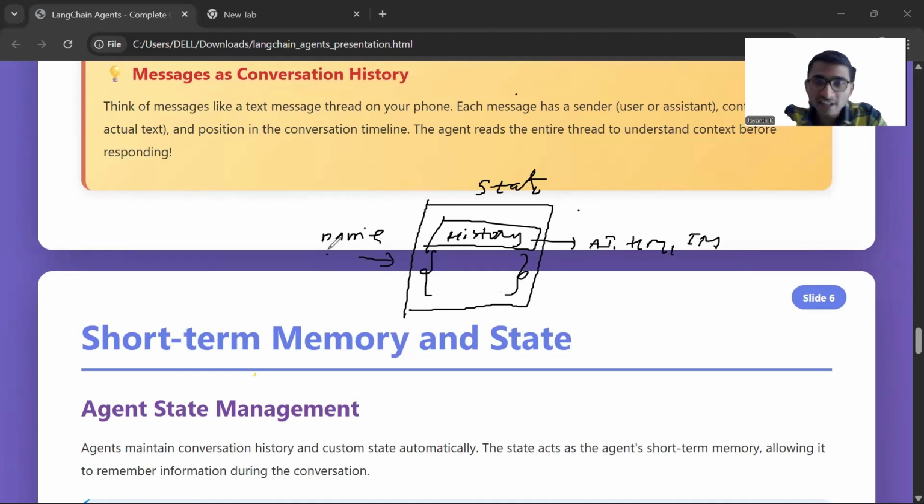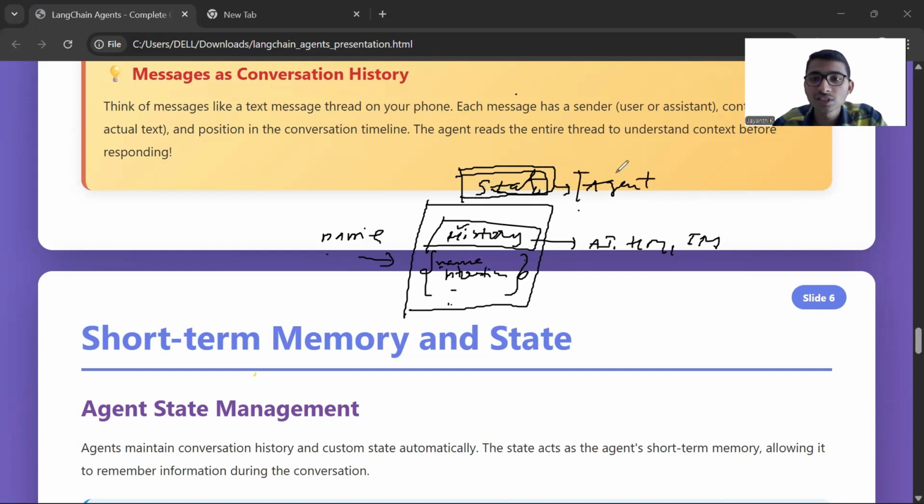Because sometimes you go to ChatGPT again, and it remembers, oh, this person has come again. How? Because it also maintains some other things other than your chat history, like your name and interactions. According to the use case, they remember so many other things, and all this will be included in the state. And state is the main thing for the agent. Without state, we cannot imagine the agent.